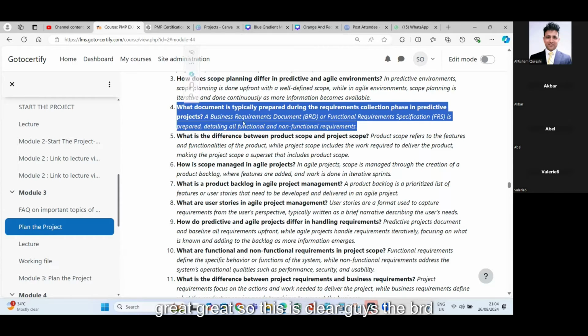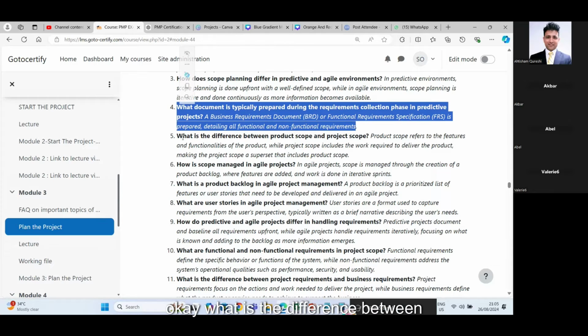So this is clear, guys. The BRD document, which is the requirement document. When you collect the requirements for a predictive project, you document them in a document called a requirement document. You may refer to it as a business requirement document, or a functional requirement specification. In some terminologies, it is also referred to as user requirement document, which is URD, BRD, FRD, FRS, whatever. What does it have? It has features, which are the functional and non-functional requirements of the product that you are making. Okay, clear? This question is clear?